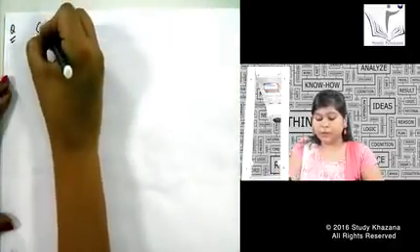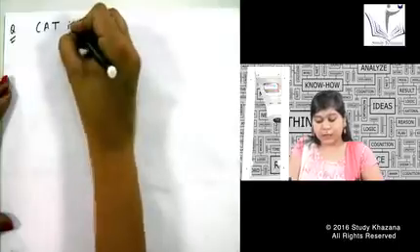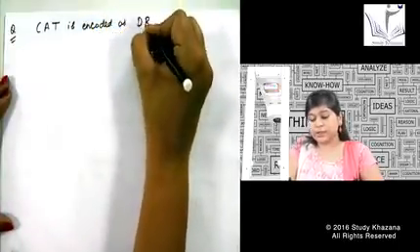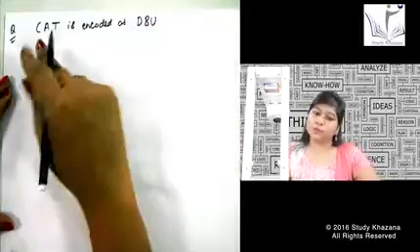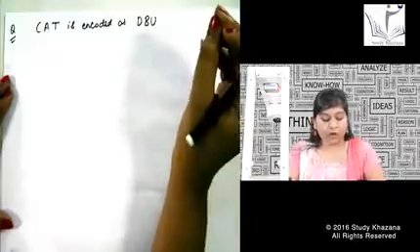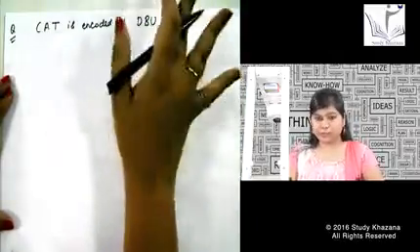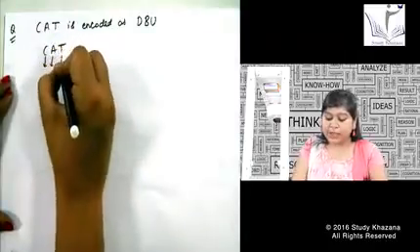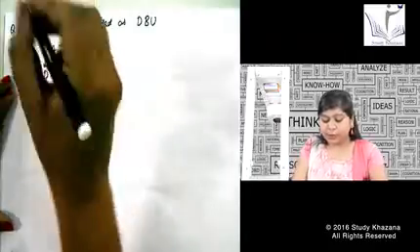I write down cat is encoded as DBU. I hope you can easily find out what is the pattern in this question. Obviously in paper the question like this will not come. This is just the starting, so I am starting with a very simple question. I say cat is encoded as DBU.